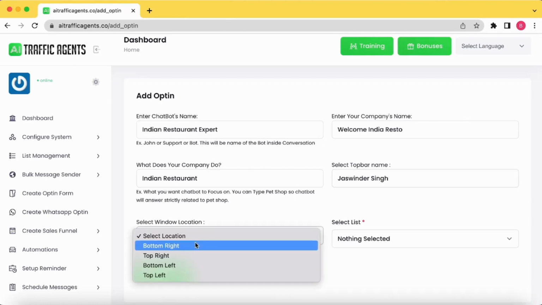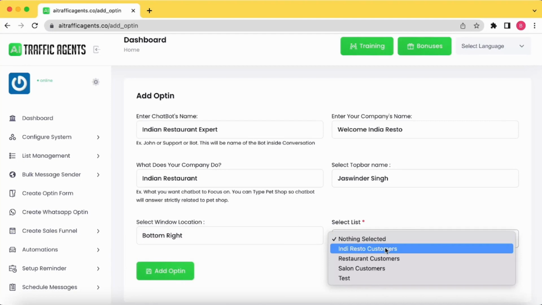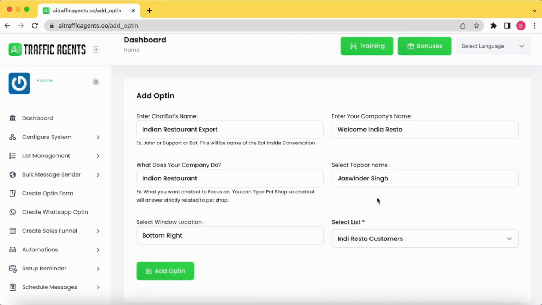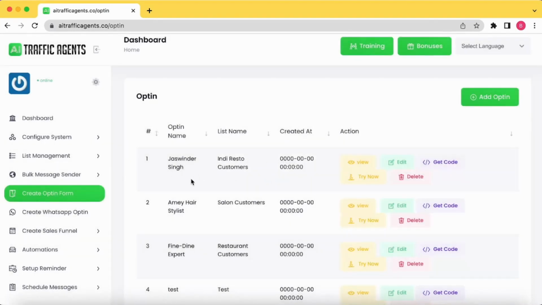I can select the location of this bot. I want the bot at the bottom right, and I can select the list it is going to interact with. Whenever a customer signs up through this bot, they are going to get added to this list. I'll click on the add opt-in option and my bot will be ready. This is the opt-in name, which is going to appear on the top as an expert.